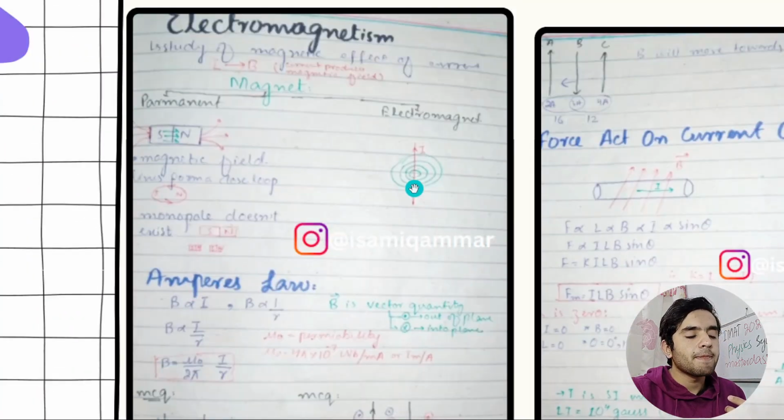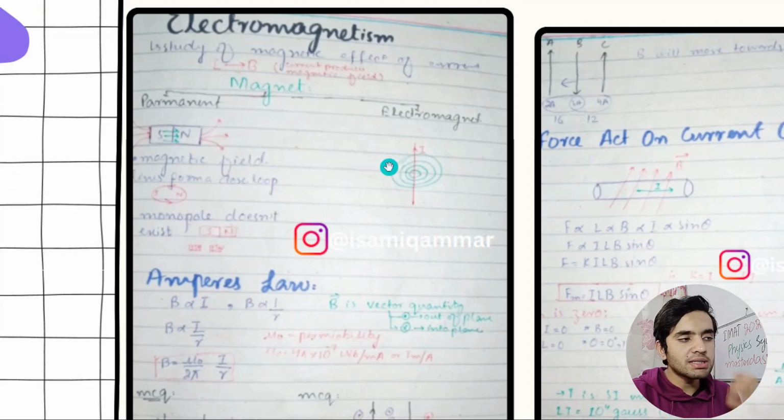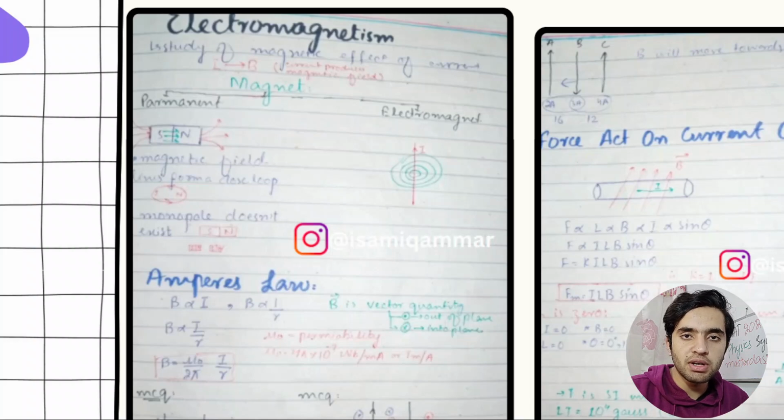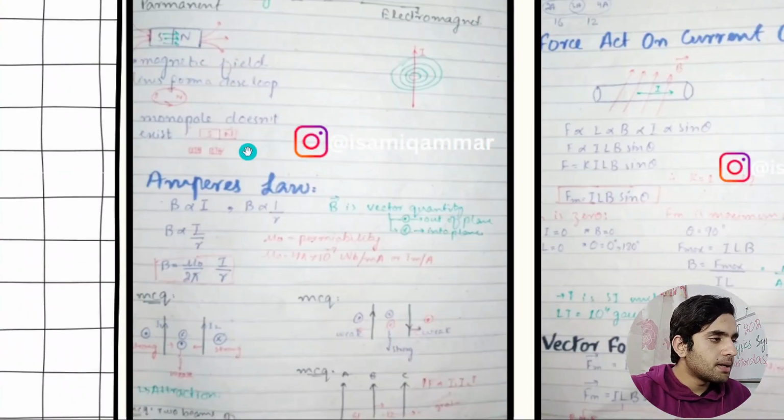When current flows, what is electromagnetic? How magnetic force can convert into electric field. It means we are going to study the alternating current generator, the AC generator.